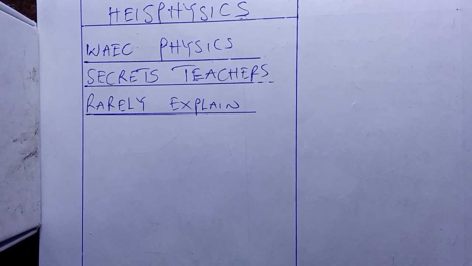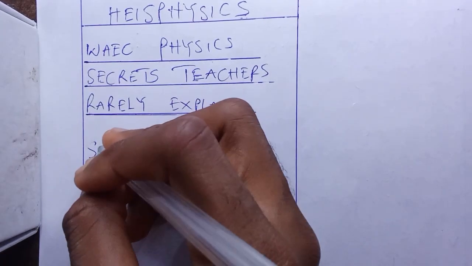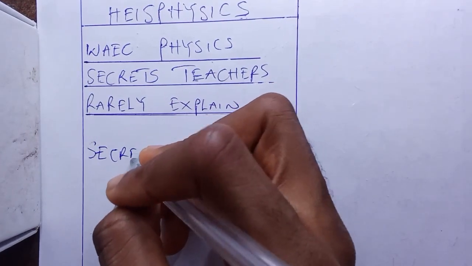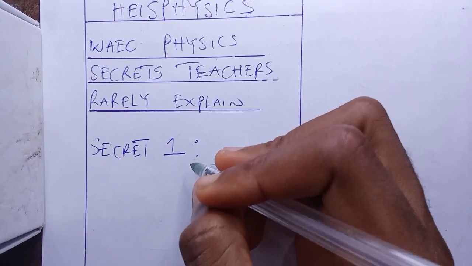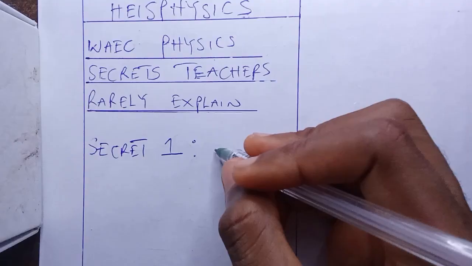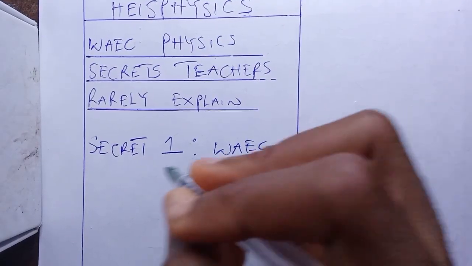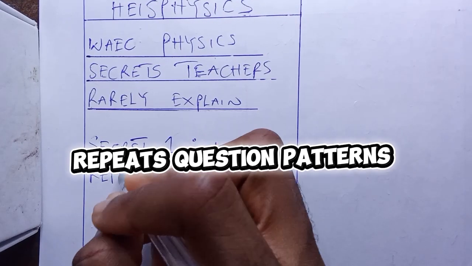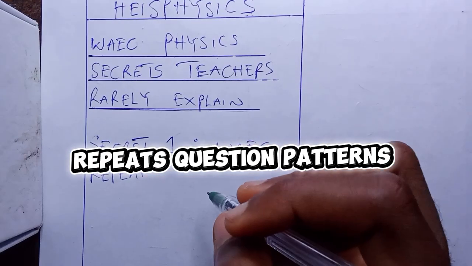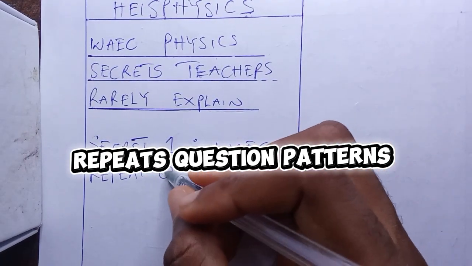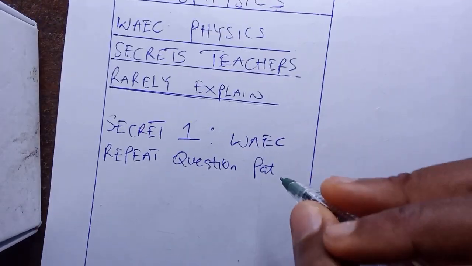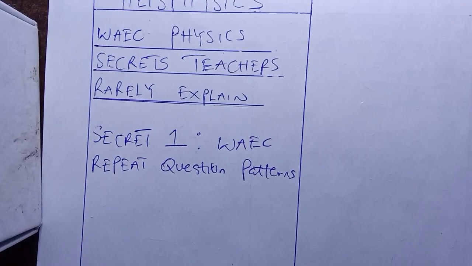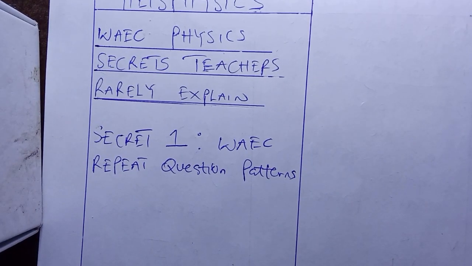Secret number 1. WAEC repeats question patterns. WAEC may change the numbers, but the method is often the same.